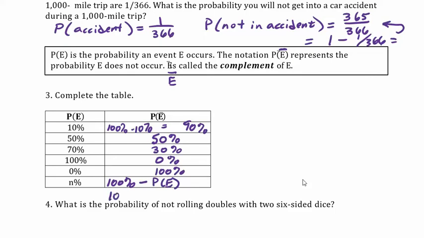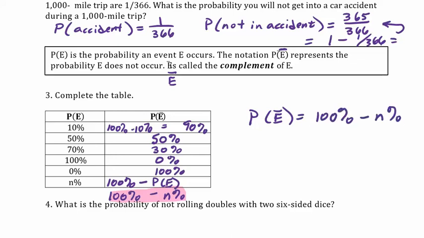So in this case, the probability that the event did occur is n%. So this is literally the answer to that question. You can't really simplify that. The probability that E does not occur is 100% minus n%, where n% is the probability that E does occur.